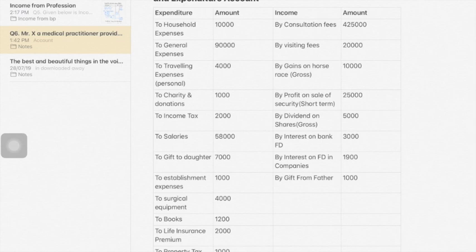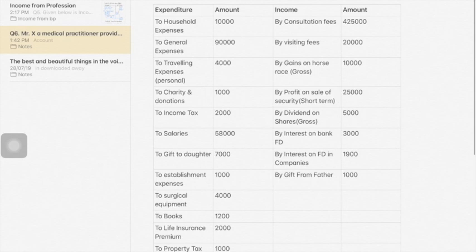Next, after writing the question, whatever I am saying, please write down, okay? Take a pencil and note it down, okay? By interest on FD in companies, this is income from other source. Next, by gift from father, 1,000. This is gift from a relative, which is exempt.